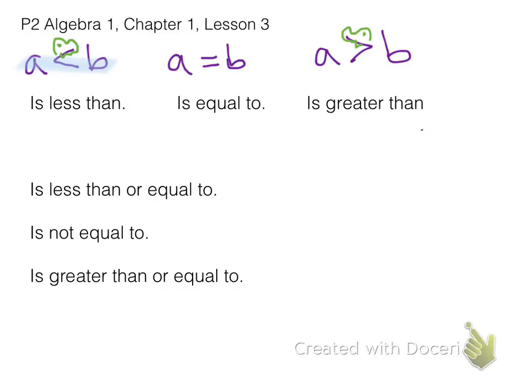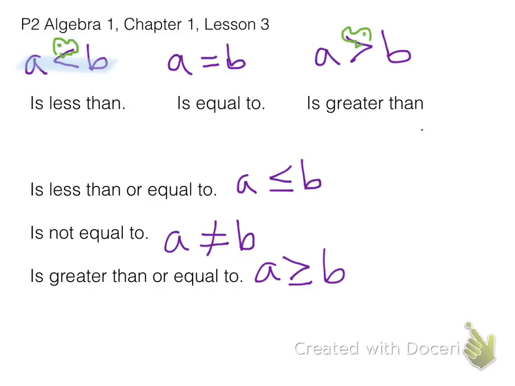So then when we have is less than or equal to, the alligator is going to say that B could be bigger than A, but A could also be the exact same amount. Not equal to means there's a line through the equal sign, so that means A and B are not the same number. We don't know anything other than that. And then is greater than or equal to means that in this case A is greater than, or it could be equal to B. All right, that does it.